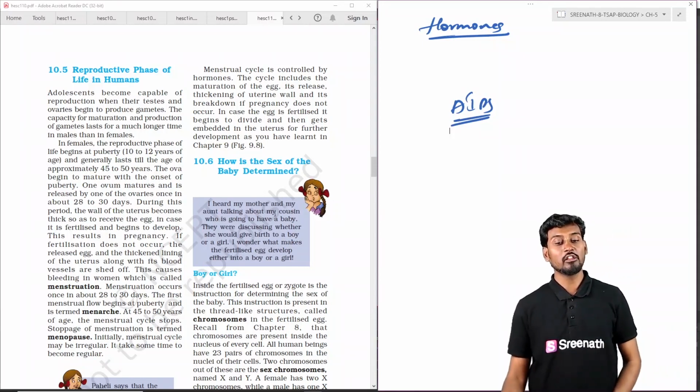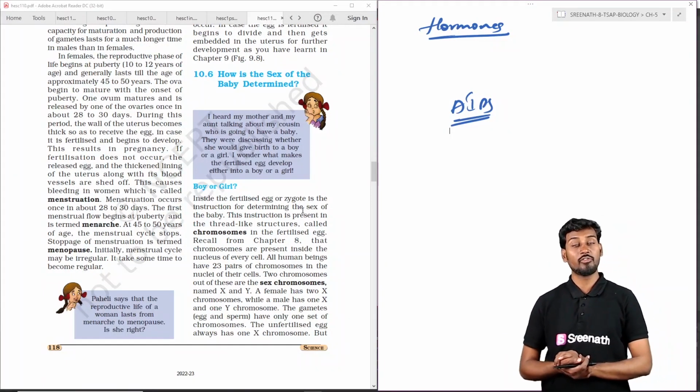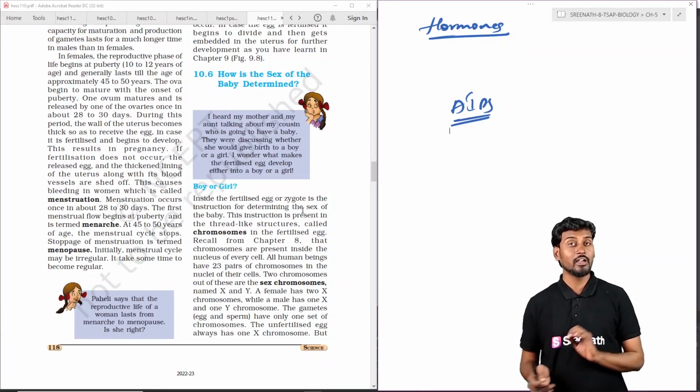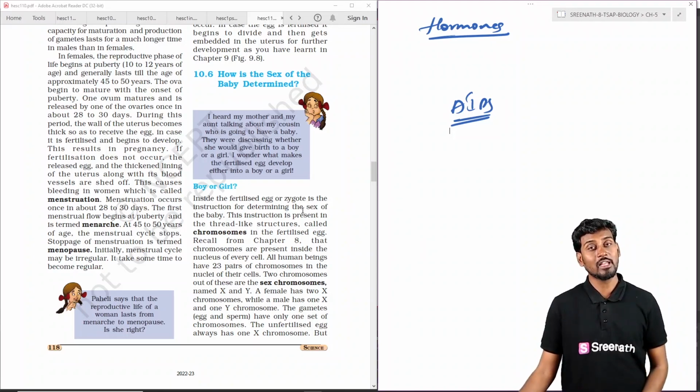So coming to the sex of the baby, whether it is a boy or girl is primarily decided based on the primary sexual characters, but those are developed as a result of the chromosomes, which play a major role.